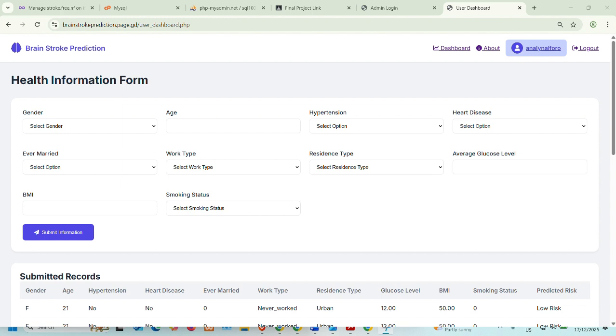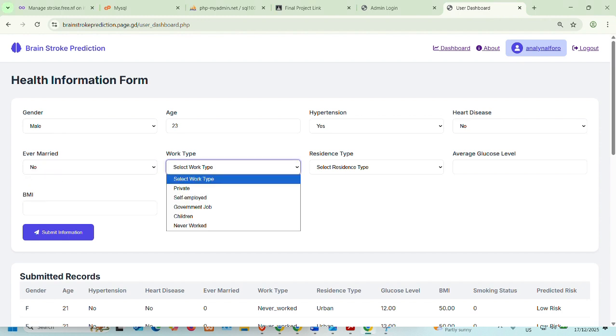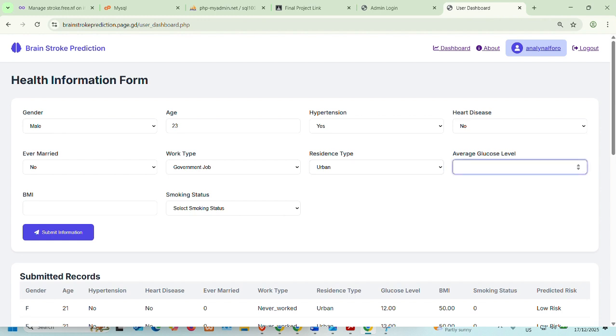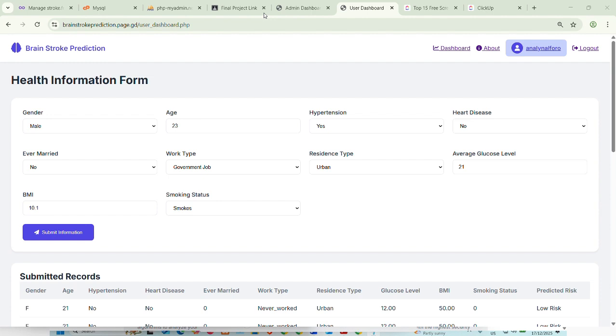This is the user dashboard where users can input their health information. The form includes details such as gender, age, hypertension, heart disease, ever married, work type, residence type, average glucose level, BMI, and smoking status. After clicking submit information, the system processes the data and shows the predicted stroke risk in the submitted records table below.